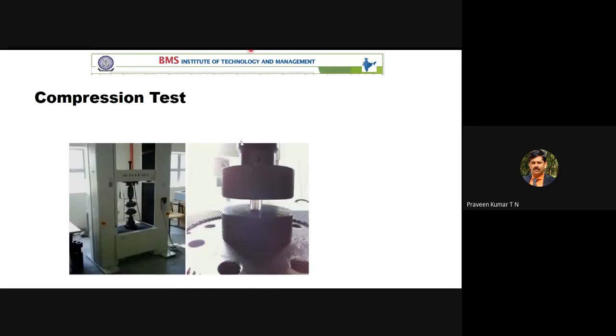In compression, the loading direction is vertical. The axis of the specimen is also vertical. The axis of the specimen is vertical and the loading is also in the vertical direction. That is the difference between compression, tensile and bending.